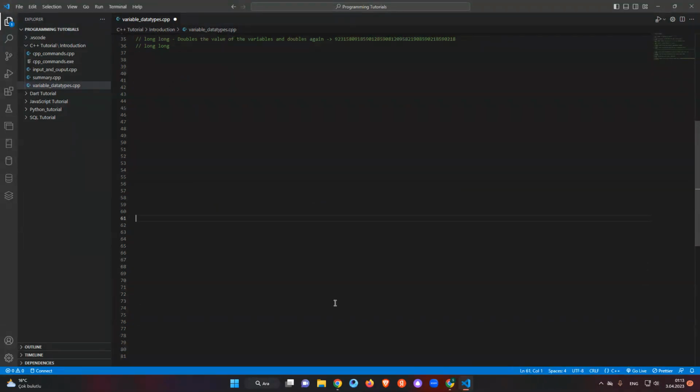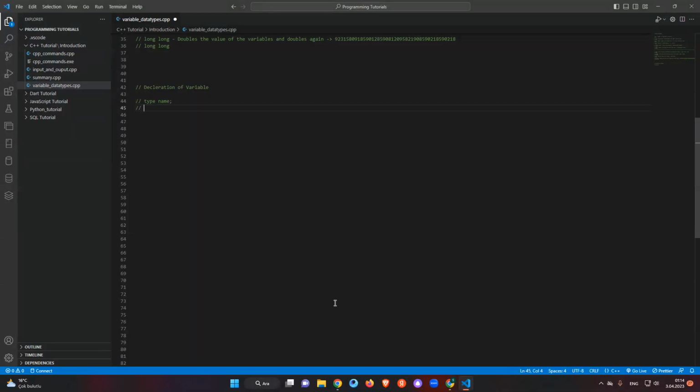All right, now let's start with the declaration of variables. We just say type, and we have name, and we put a comma.